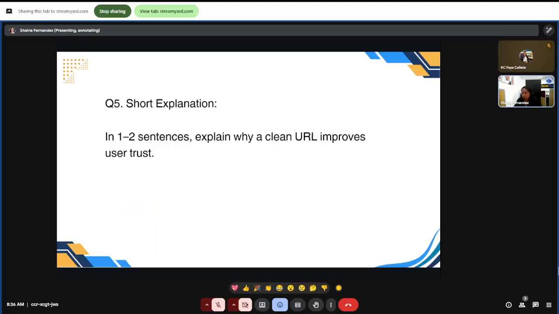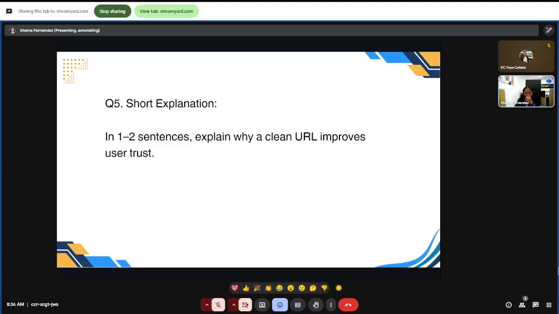Because it looks professional, easy to read, and clearly shows what the page is about, so users are more likely to click and feel safe visiting a link that doesn't look spammy or filled with random characters. Next, we have Jessie Rose. Looks safe and legitimate.